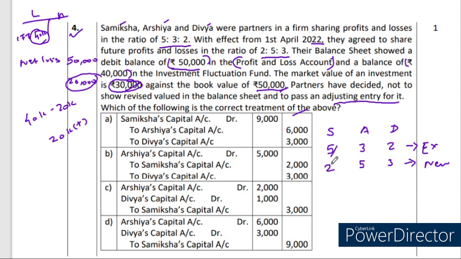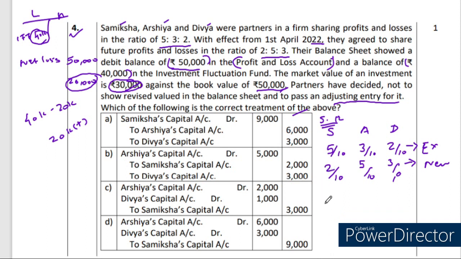So here the existing profit and loss sharing ratio is 5/10, 3/10, 2/10. The new profit and loss sharing ratio is 2/10, 5/10, 3/10. Now you implement old minus new. When the old ratio is compared with the new ratio, what is it, gaining ratio or sacrificing ratio? Sacrificing ratio. So we are finding the sacrificing ratio.